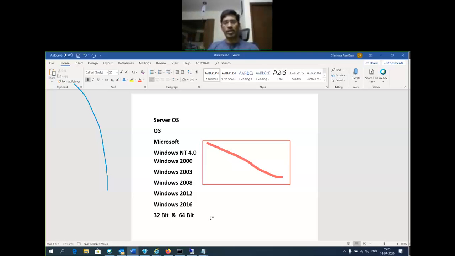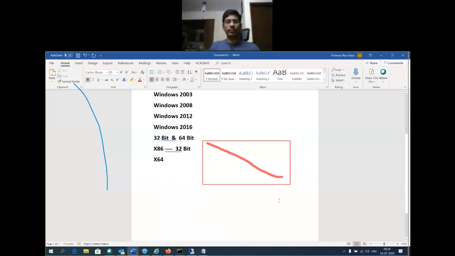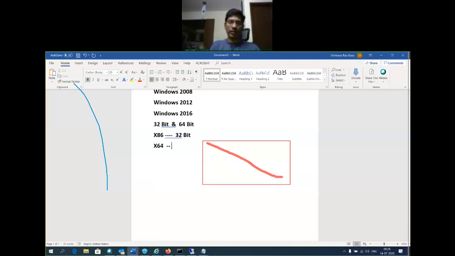Then according to the operating system, we need to choose the hardware. In hardware also we have 32-bit, which means x86, a 32-bit motherboard, and x64, a 64-bit architecture. Whatever server hardware is available in the market currently is 64-bit architecture only.